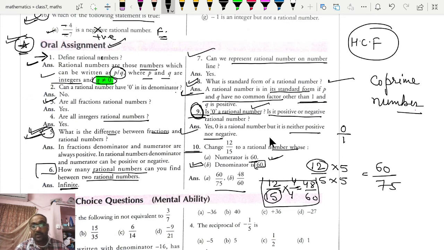And we can represent a rational number on a number line, and there are infinite rational numbers between any two given rational numbers, and no rational number has denominator 0, as well as you can change a rational number to its equivalent rational number by multiplying a constant number to numerator and denominator, but it should be other than 0.